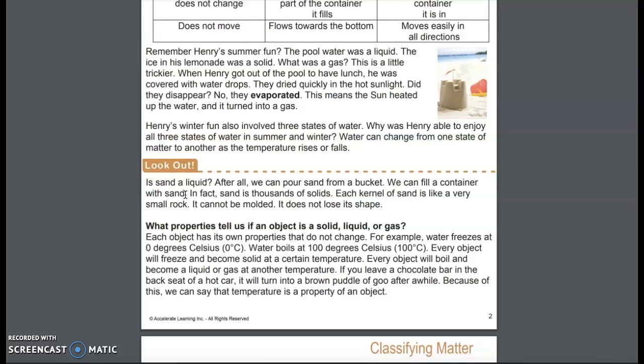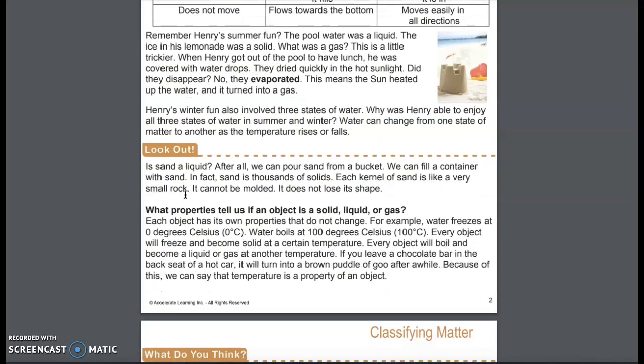If you leave a chocolate bar in the back seat of a hot car, it will turn into a brown puddle of goo after a while. Because of this, we can say that temperature is a property of an object.